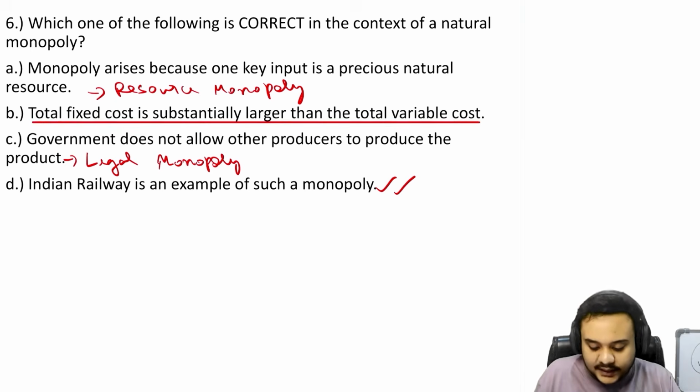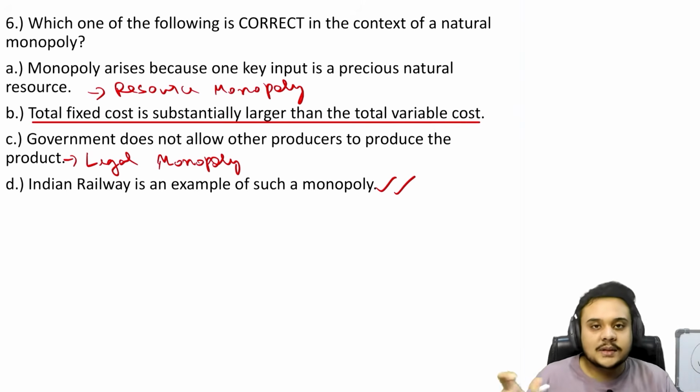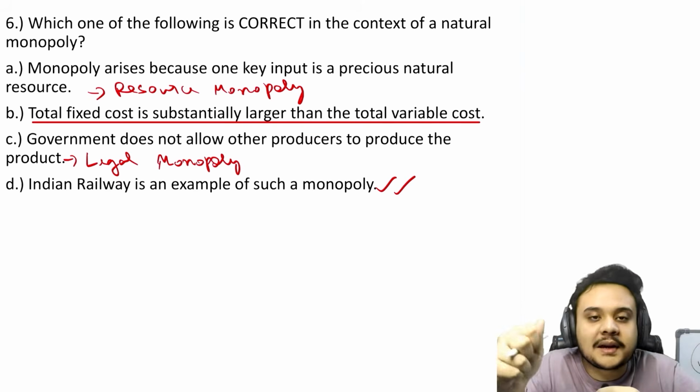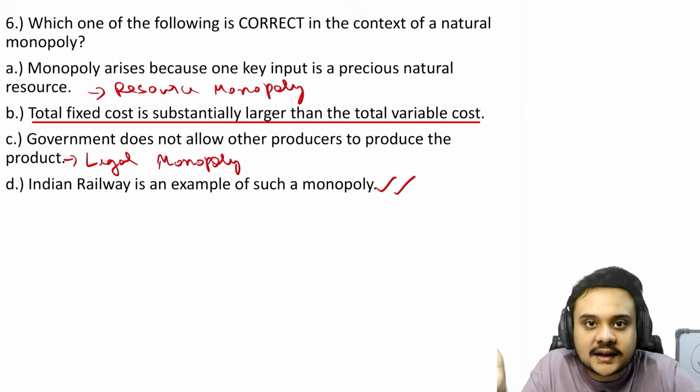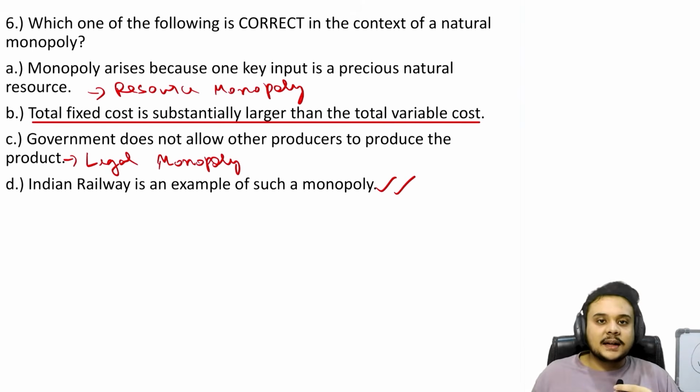So there can be some subjectivity that comes in when we talk about Indian Railways being the example of such a monopoly, because you will see that there are now private players that are more interested in the railways industry, and maybe one day the private players may enter the industry and it may be privatized. The monopoly of the government might get broken. So that comes down to subjectivity, even though technically the statement is right as of now.